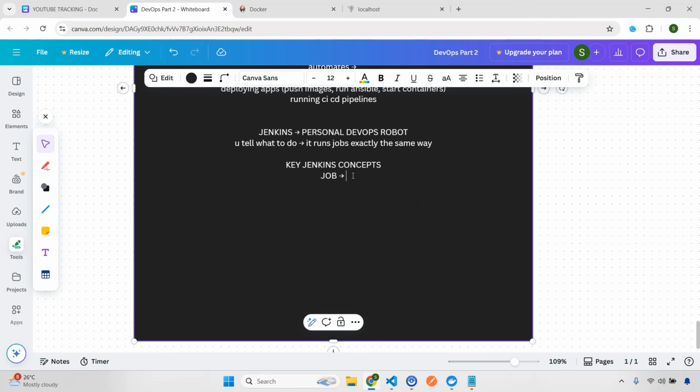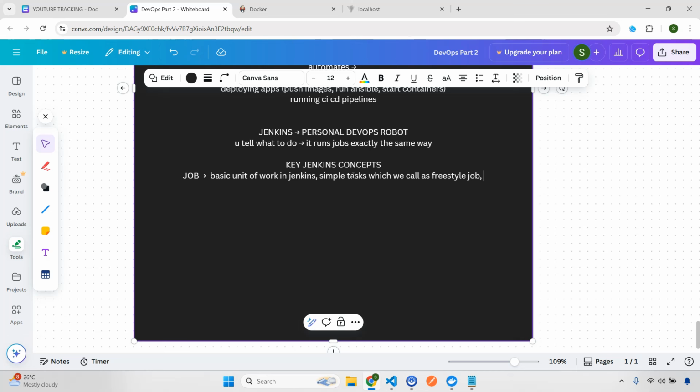Now what is a job, right? A job is, you can say, the basic unit of work in Jenkins. That means there can be different types of jobs. I will show you each and everything step by step, how you are going to create jobs. So it can be a simple job or simple task. Whenever you want to run a very simple task, in that case we'll create a freestyle job. So a simple task is what we call a freestyle job.